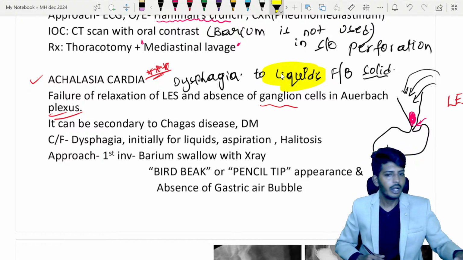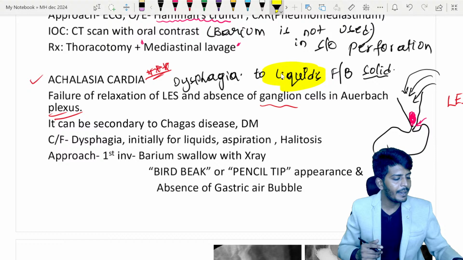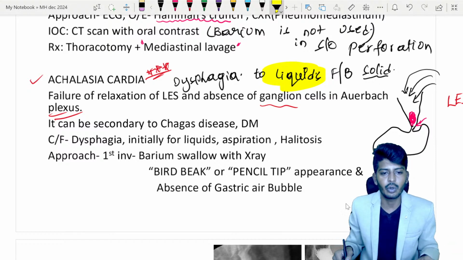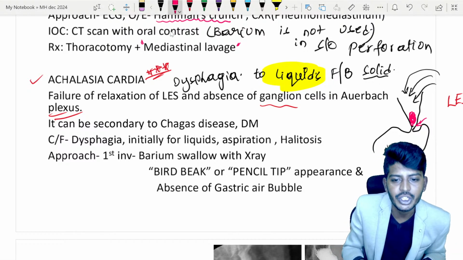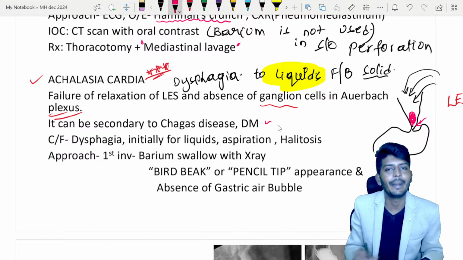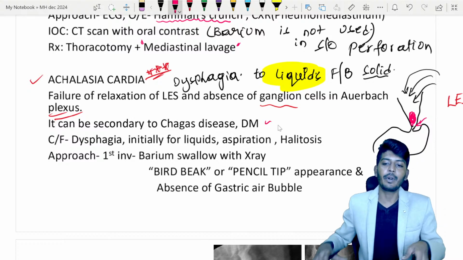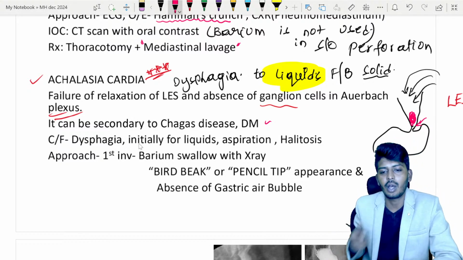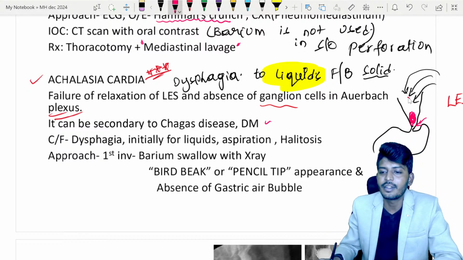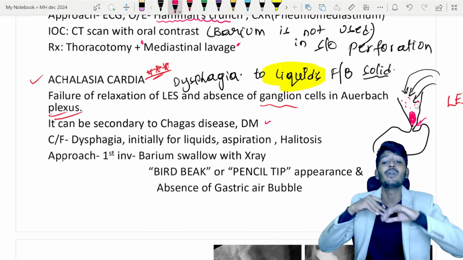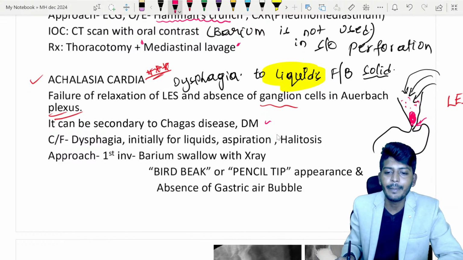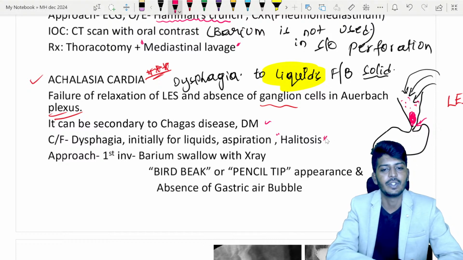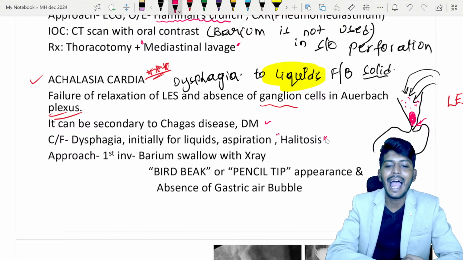Okay? All right. So what happens? Failure of relaxation, so all the food will start to get stuck there. It can be due to Chagas disease, secondary, and due to diabetes mellitus. But the next important aspect is that if the patient comes with dysphagia for liquid initially, later to solid, all the food will get stuck in the esophagus. Now it can be aspirated, and bad breath can also be seen, called halitosis.